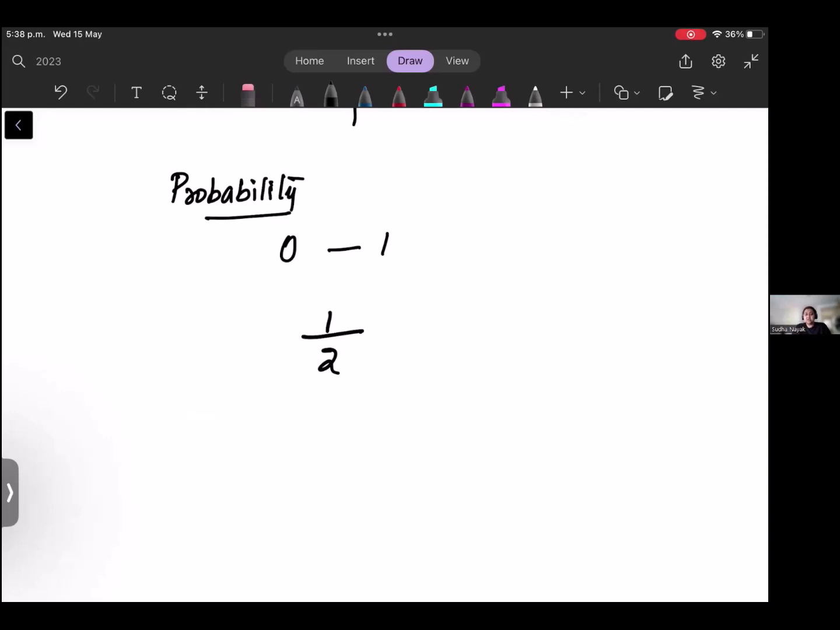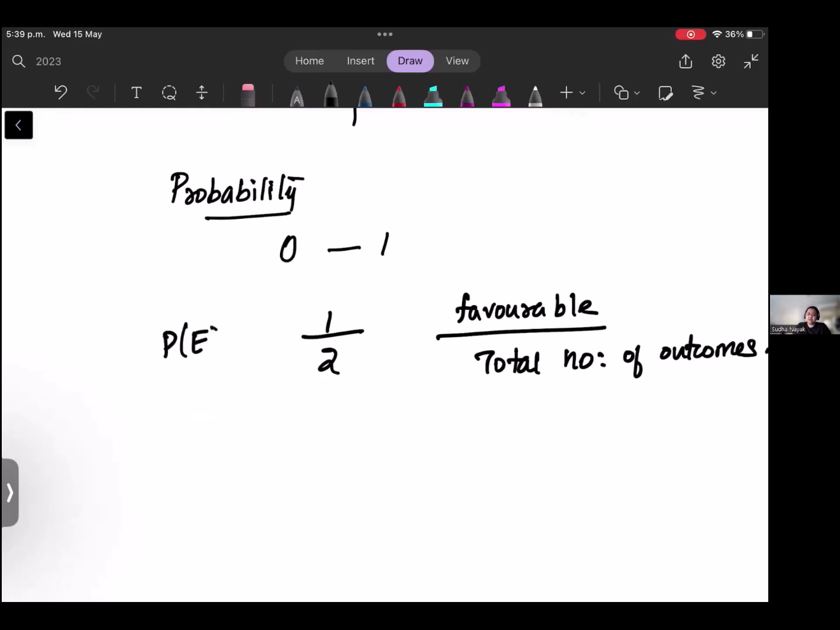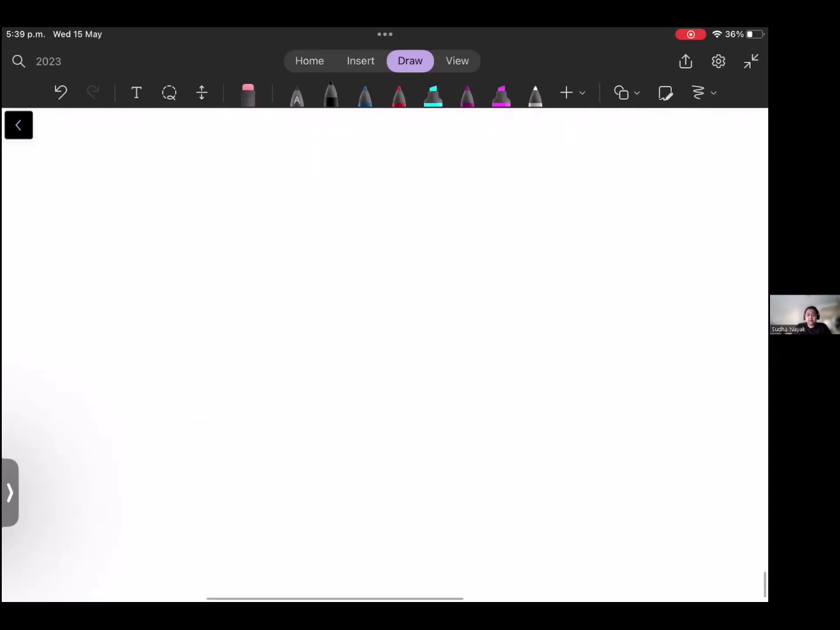Similarly, for any other concept, you will just see how many favorable events there are divided by the total number of outcomes. That's the simple format of probability, and it is always written as the probability of an event: the number of favorable events by the total number of outcomes. And then you have the probability tree diagram.